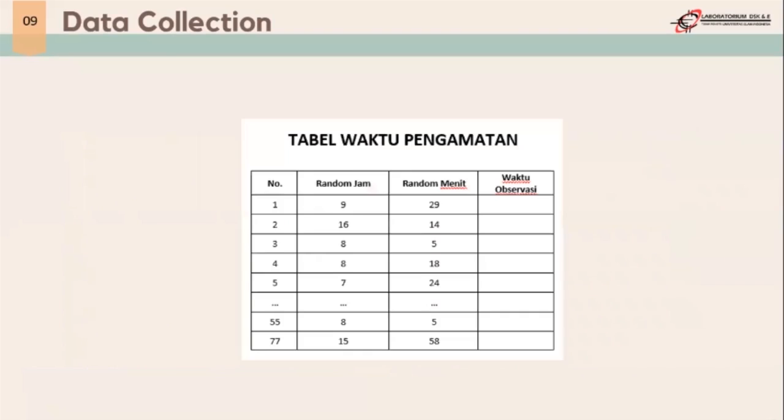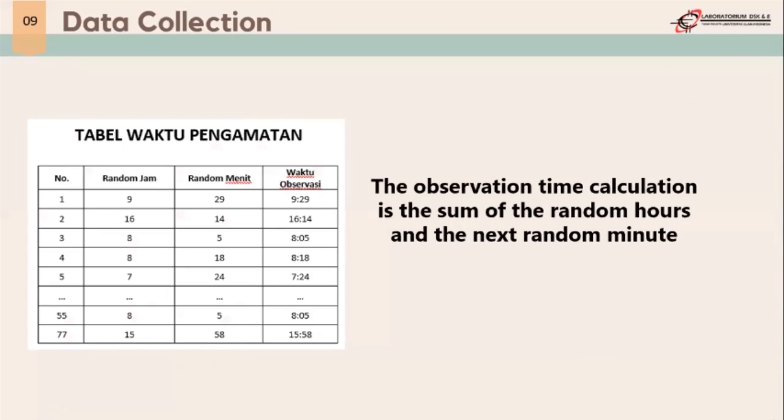Like in the slide of the PPT, we know the random hour and the random minute. After that, we know the time of the observation. For example, for number 1 the random hour is 9 and the random minute is 29.